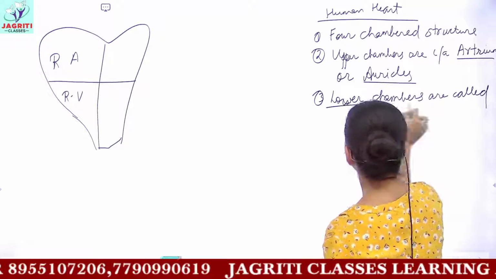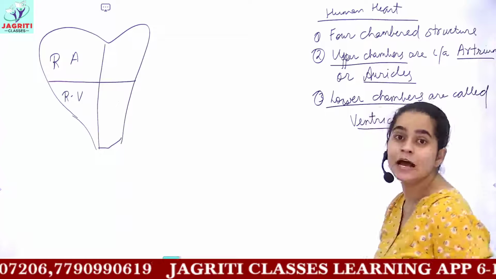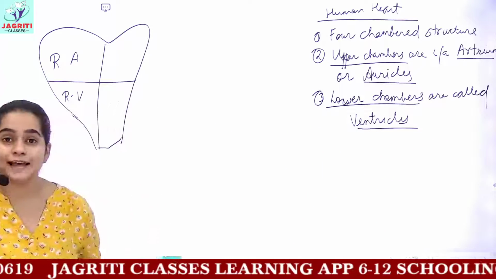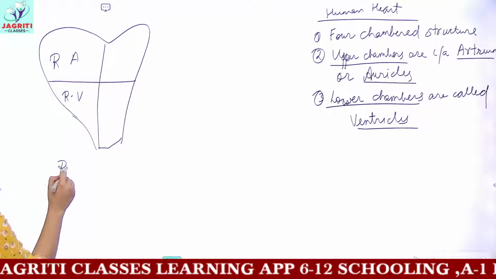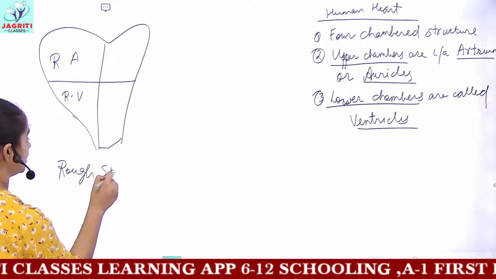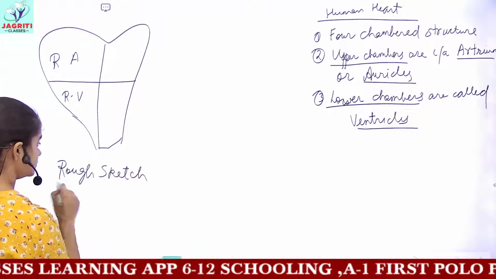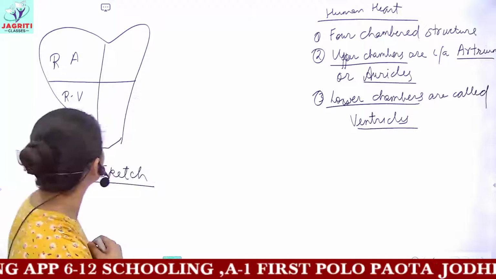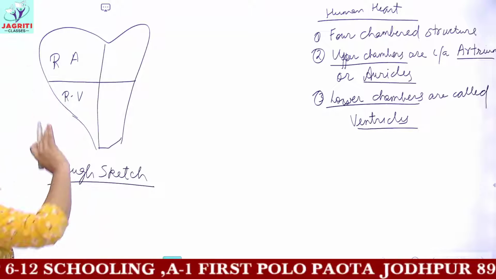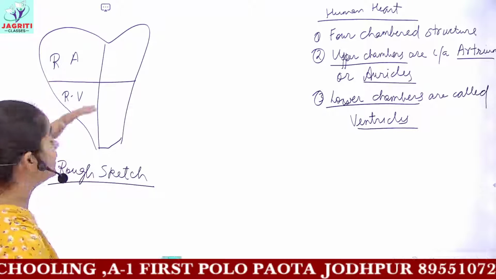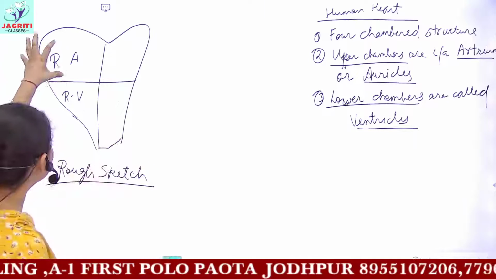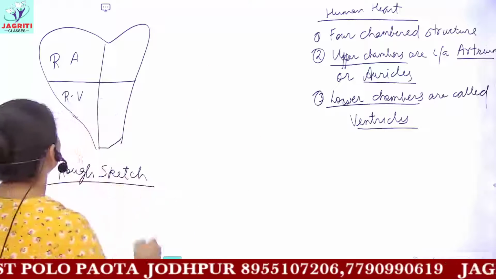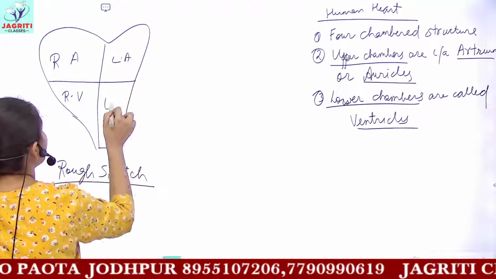So these are the names given to the upper and lower chambers. The upper ones are known as atrium or auricles, and the lower chambers are called ventricles. This is a rough sketch of the heart. The exact diagram is given in your CBSE textbooks. The chambers present upper and lower at the right side are called right auricle and right ventricle, and the chambers at the left side are known as left auricle and left ventricle.